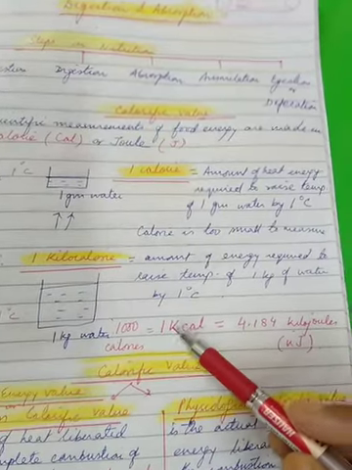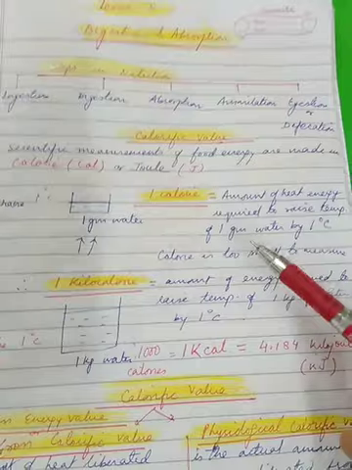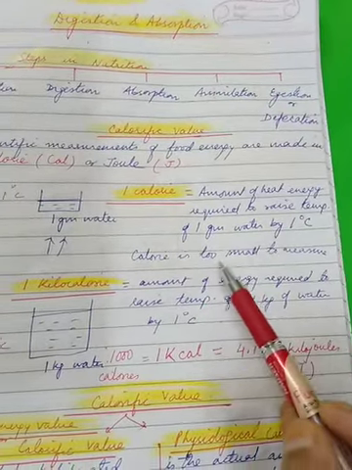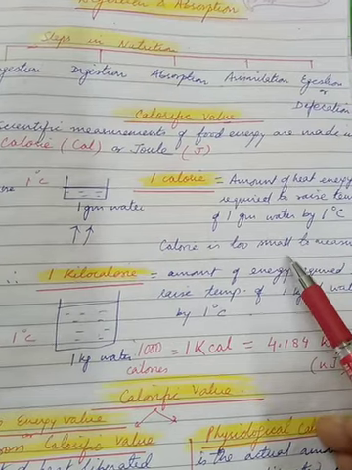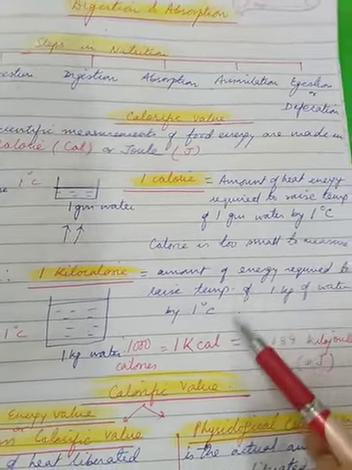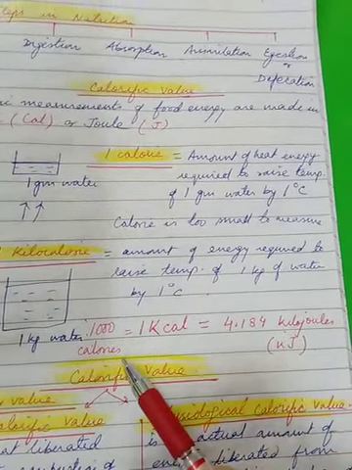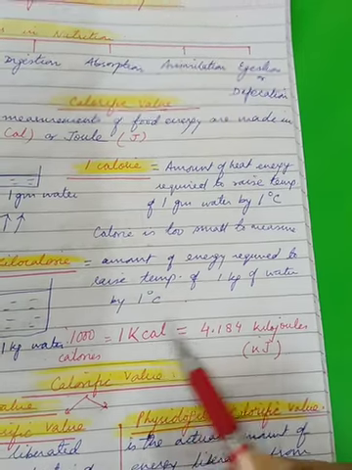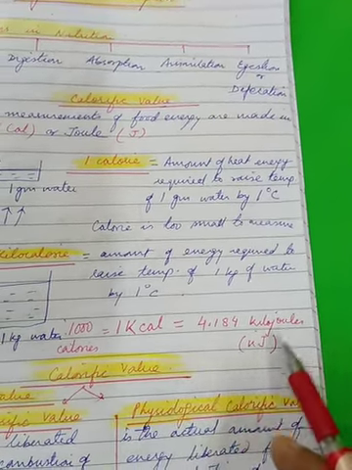And what is the need to use the term kilocalorie when we already have the word calorie? The reason is that calorie is too small to measure, and especially when we talk of, let's say, physiologists, dietitians, etc., they use the word kilocalorie, right, which is equivalent to 1000 calories, they make up 1 kilocalorie, which is equivalent to 4.184 kilojoules.